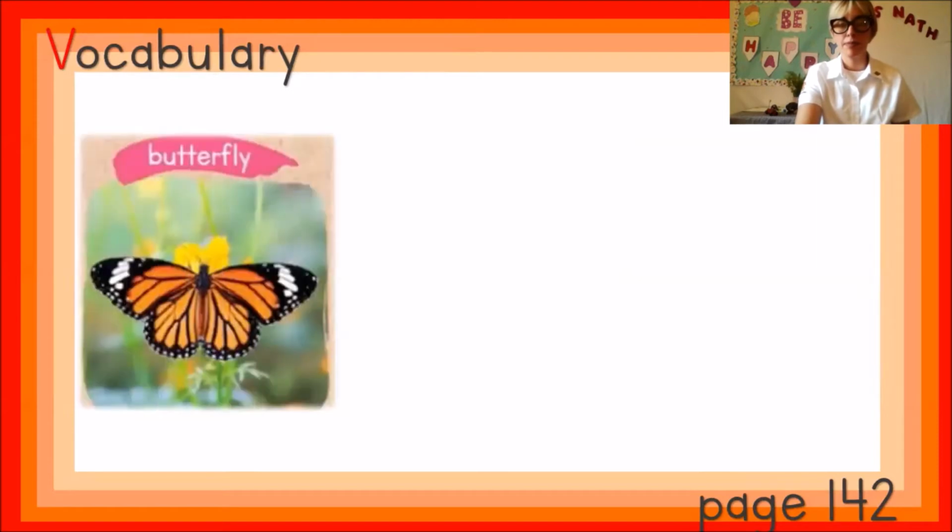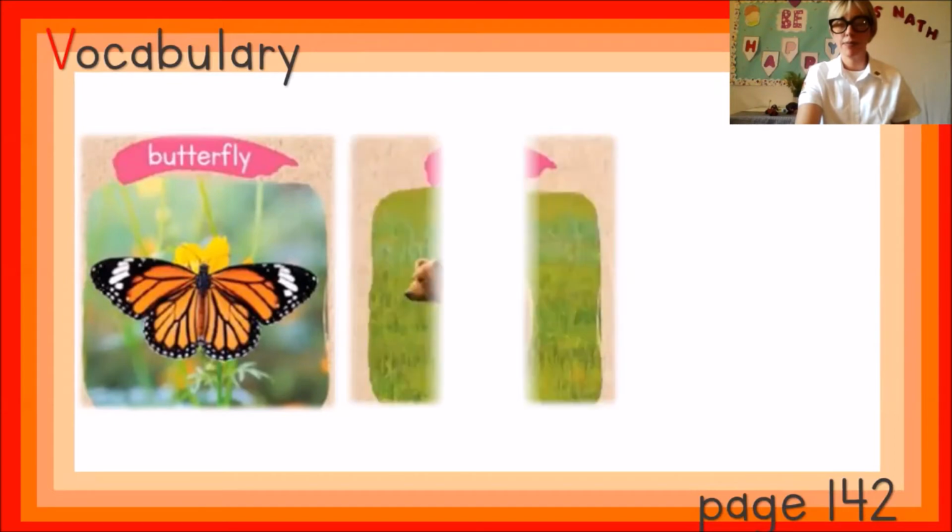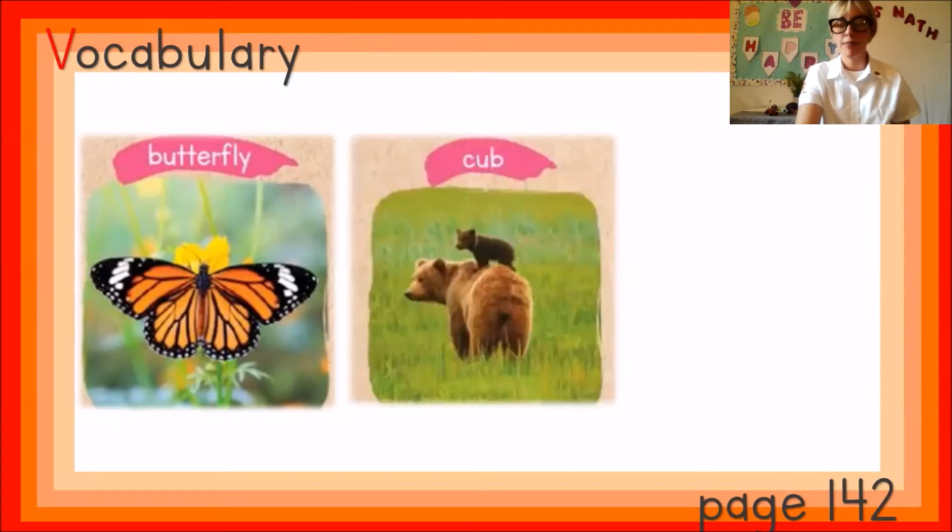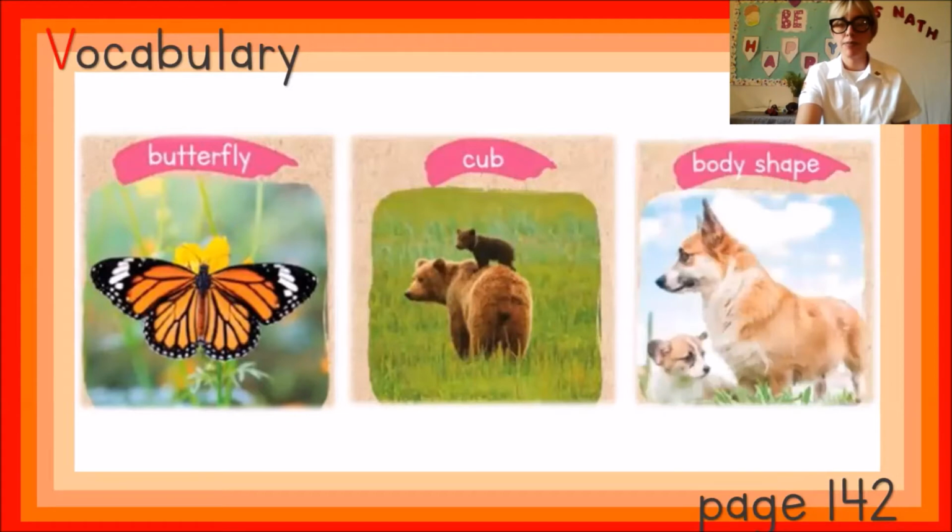Butterfly. The butterfly has orange wings. Cub. A cub is a baby bear. Body shape. The puppy and his mom have a similar body shape.